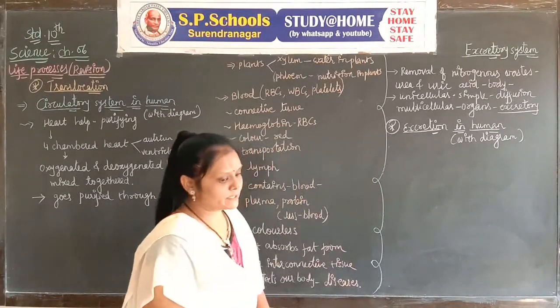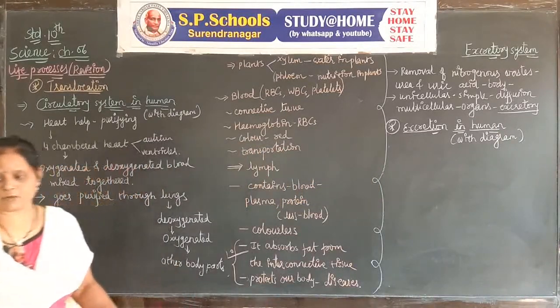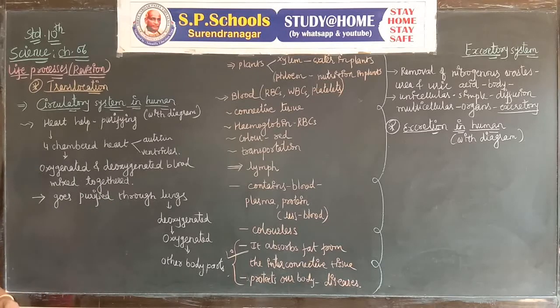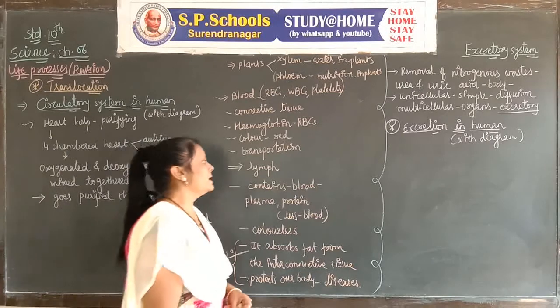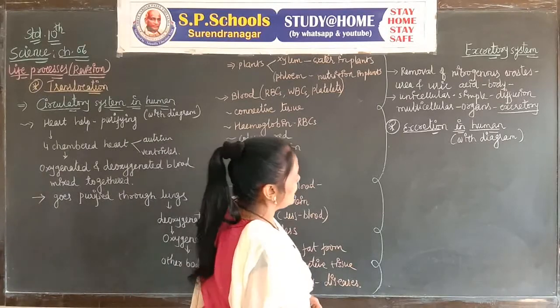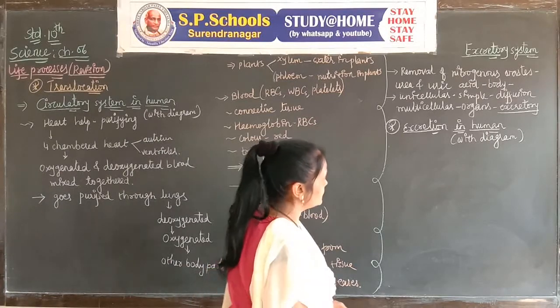We already see with the example of excretion in human with the diagram. In the sense of excretion, we study about the four parts: kidney, ureter, urinary bladder, and urethra. You can explain it, and you can draw the diagram of the excretory system.